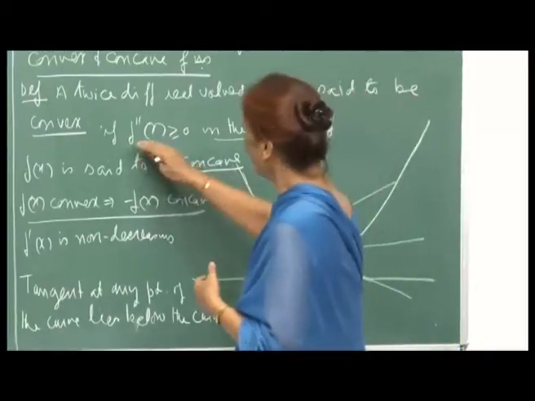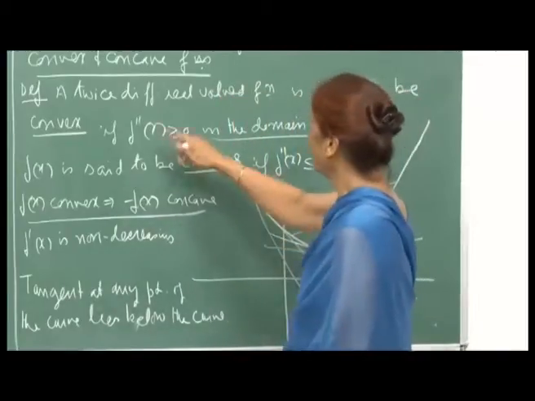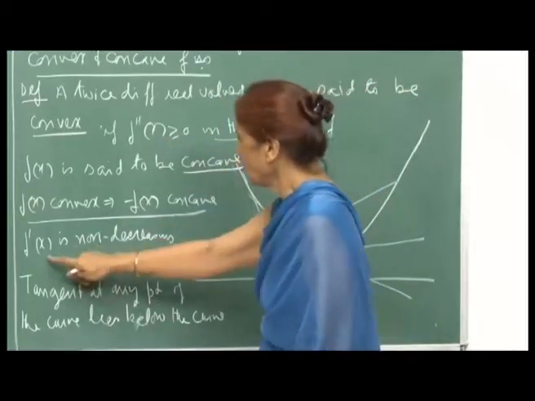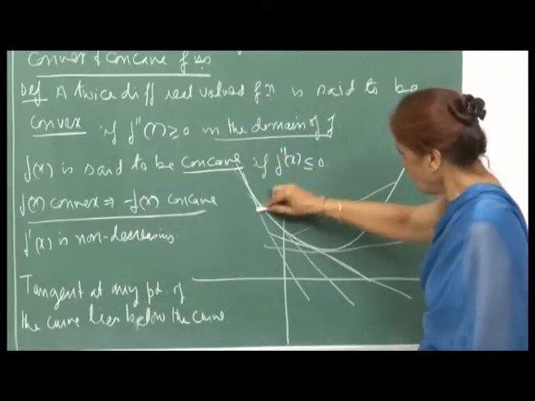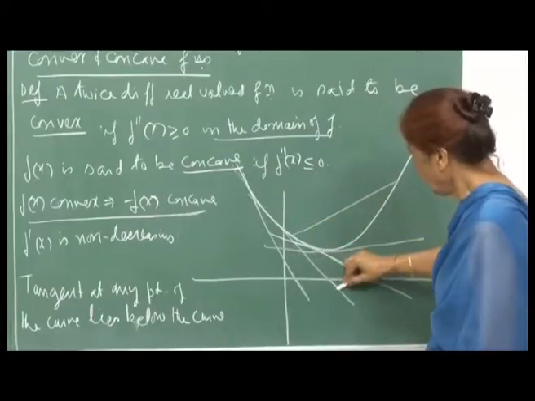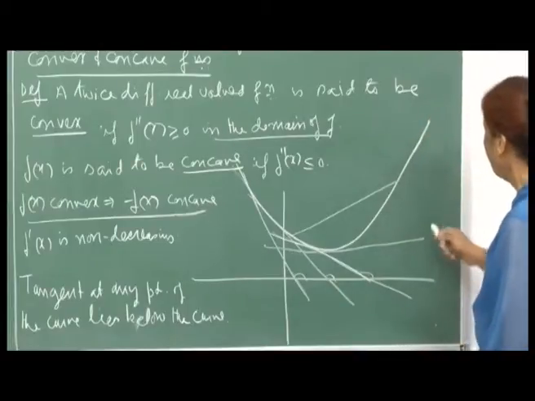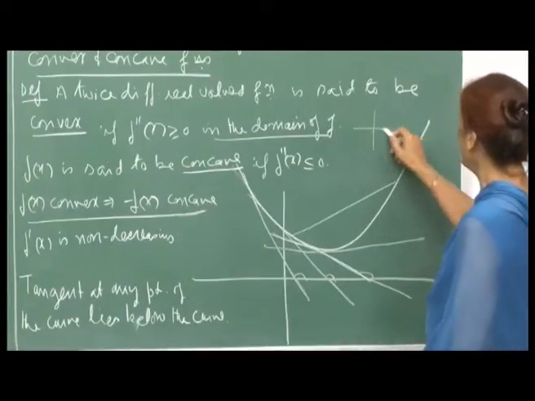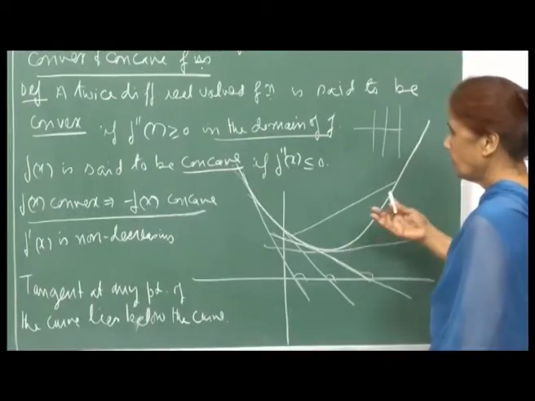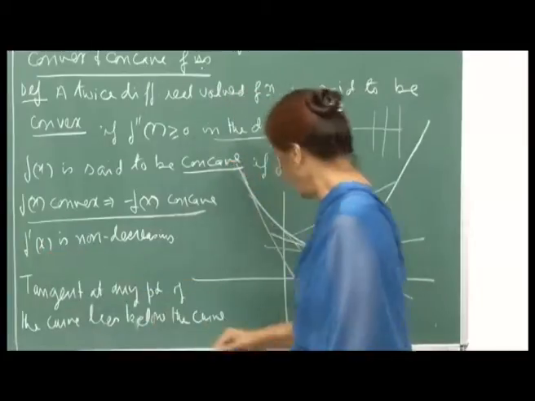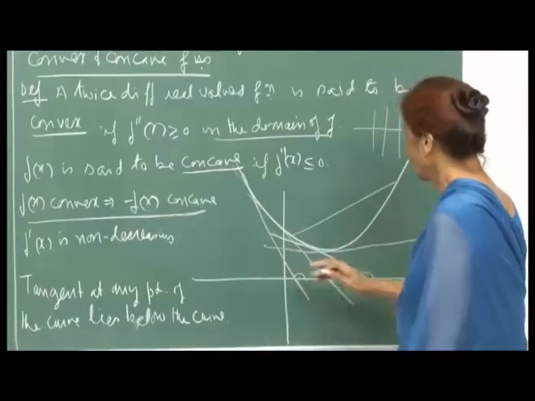You see here these are the tangents to the curve, and the slope is given by f prime x, which is the tan of the angle that the tangent to the curve makes.